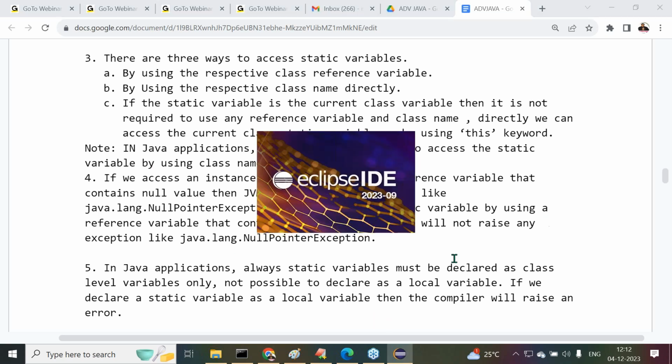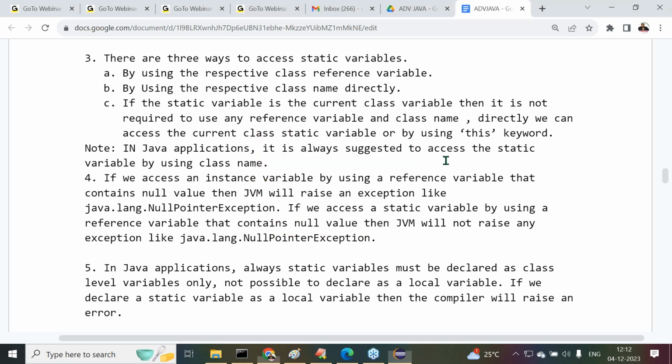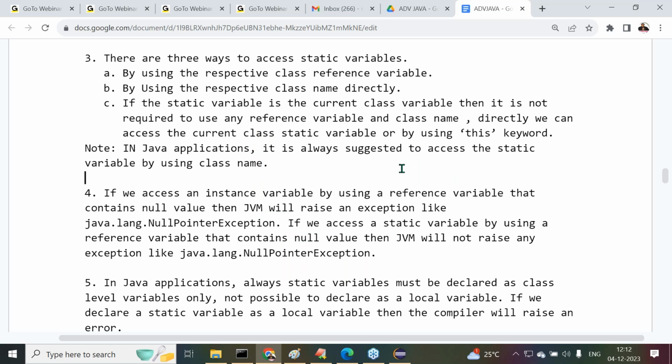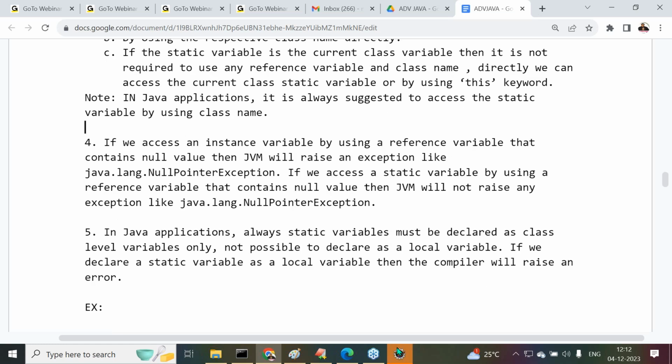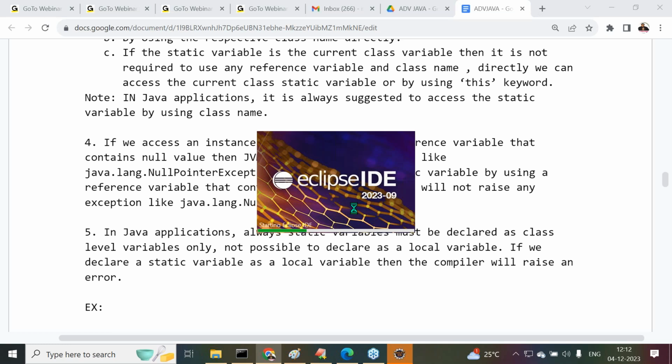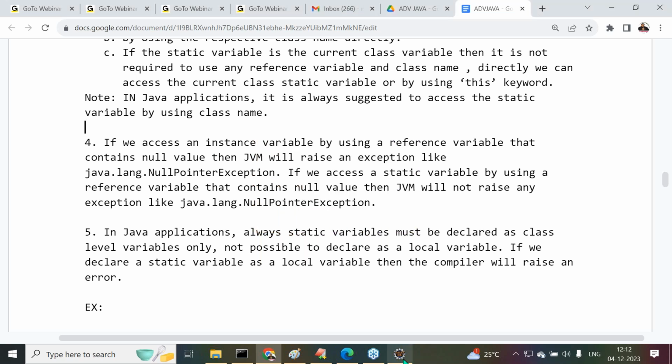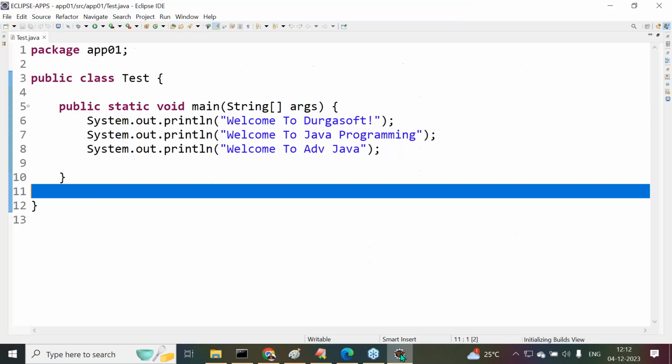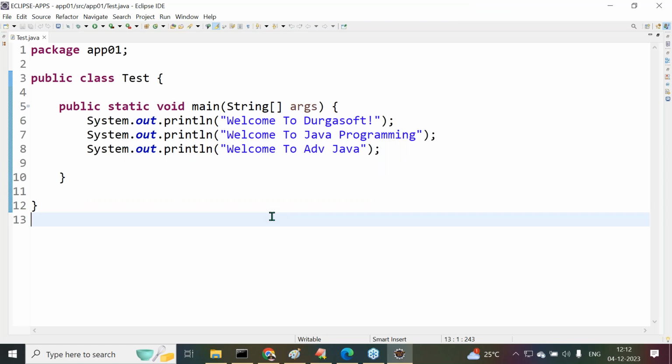We are very fast, but the system is not fast. One minute. Okay, now we are getting it.